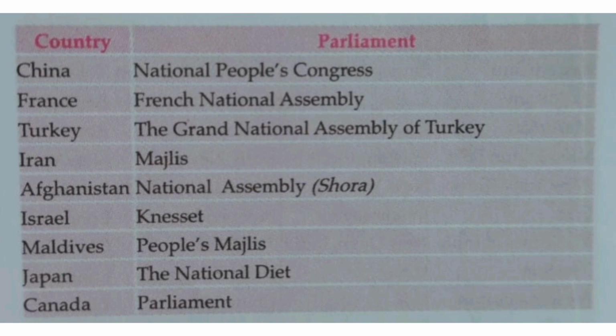For Maldives, People's Majlis. For Japan, it is the National Diet. And for Canada, it is just Parliament. So these were all about some of the countries. So that's it. It also ends this series.